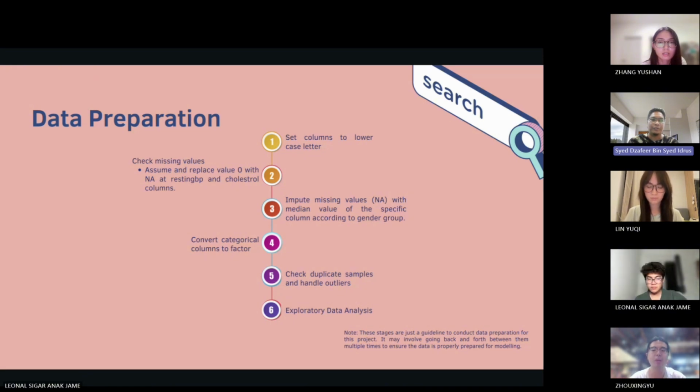After that, we converted all categorical columns like gender and chest pain type into factors so the model can understand them. Finally, we checked for duplicate data and analyzed outliers, but we decided to keep the outliers because they could represent real clinically significant cases. Next slide, EDA.